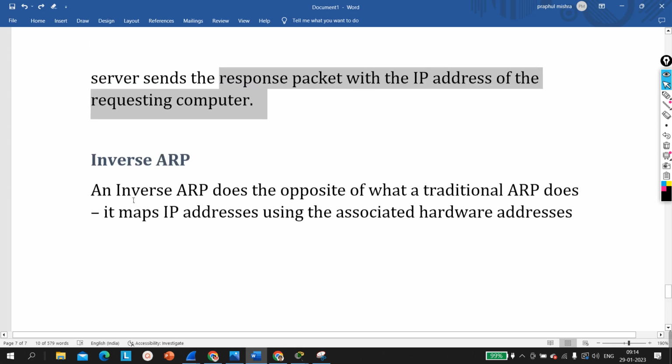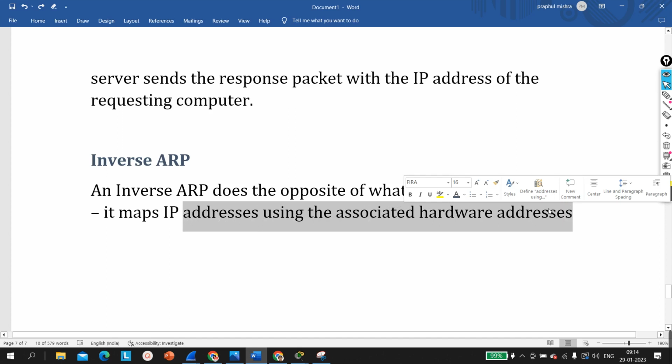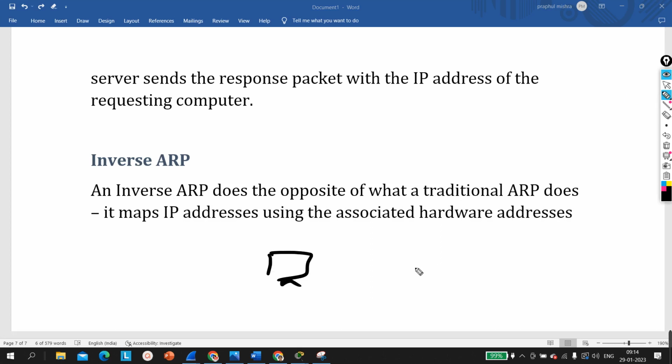And the last type of ARP is inverse ARP. So inverse ARP does the opposite of what traditional ARP does. It maps IP addresses using the associated hardware address, okay. So suppose I have two computers, computer A and computer B. Suppose the IP address of this machine is 10.1, the IP address of this machine is 10.2, the MAC address of this machine is A, and the MAC address of this machine is B. As you know, machines maintain which table? ARP table, right, the table for IP address and MAC address. So it maps IP addresses using the associated hardware address.